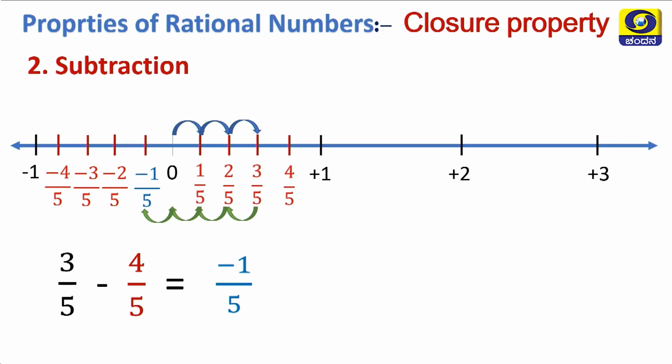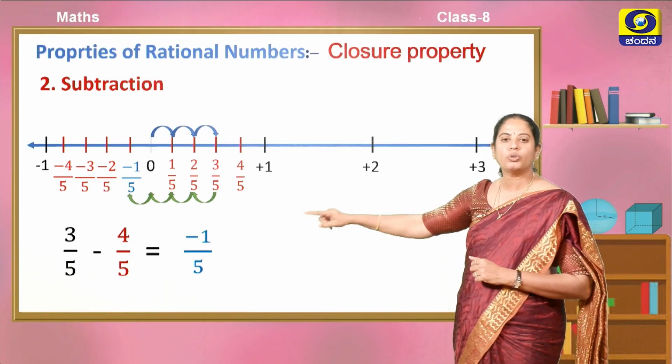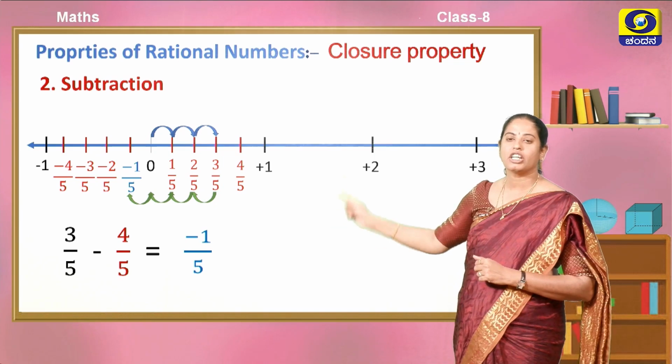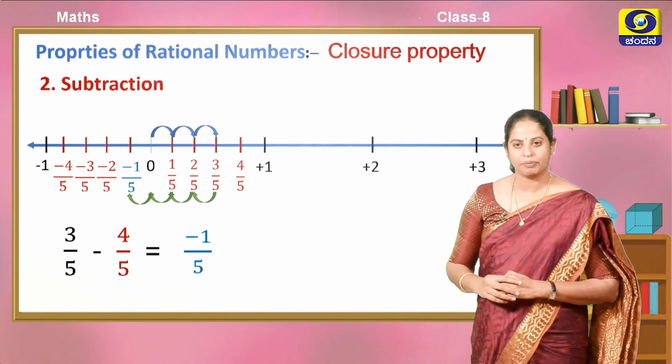One more 1/5. 4 times I subtract 1/5. So, the answer will be minus 1 by 5. Minus 1 by 5 is also a rational number. Hence, we can say the set of rational numbers is closed under subtraction.